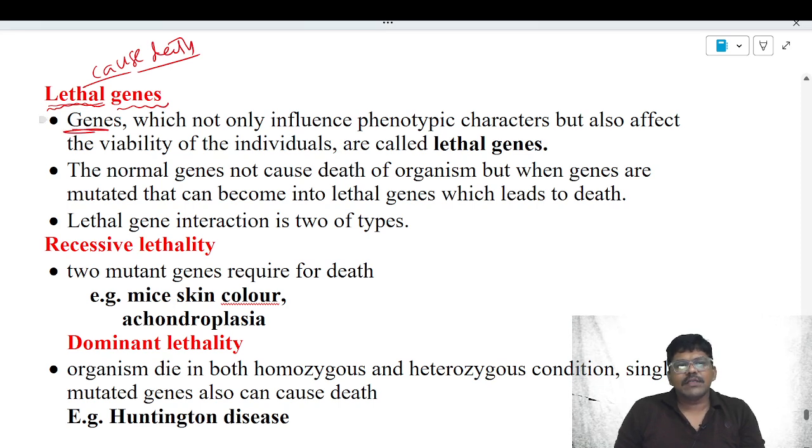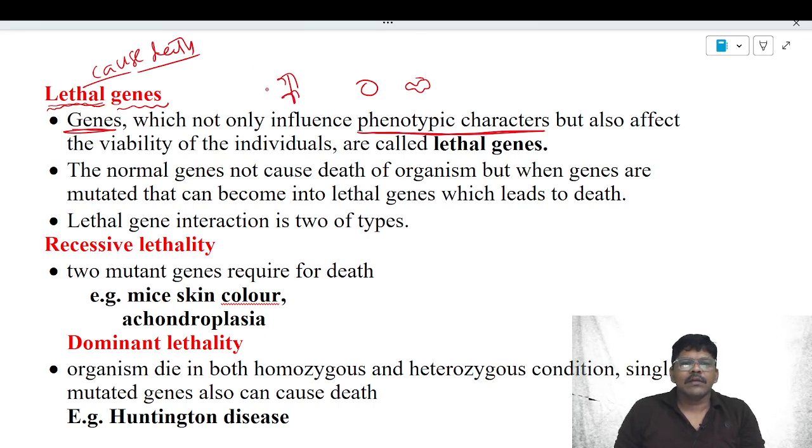If you see the genes, until now what we have seen, genes are responsible for the development of phenotypic characters. One gene is responsible for the maintenance of plant height, one gene for seed shape, one gene for seed color. Those are characters. Each gene maintains its specific phenotypic character.